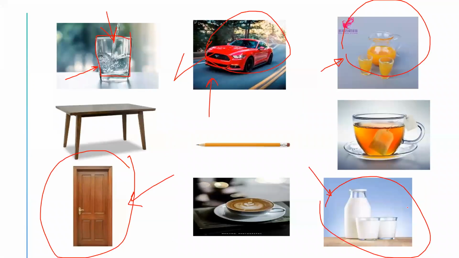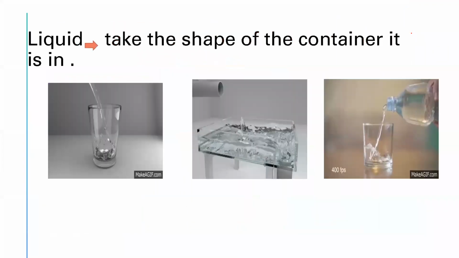Okay, so now we can differentiate between the solid and the liquid. If you see the solid kind of matter, you know that it's a solid. If you see the liquid, you know it's a liquid, and you know the difference. Solid has a fixed shape, but liquid can change shape. The liquid takes the shape of the container it is in.